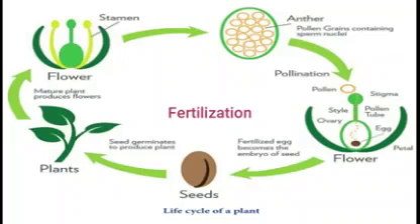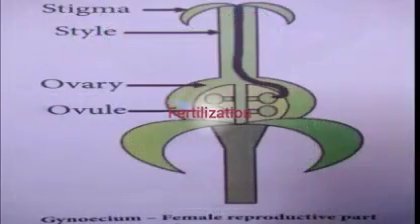Male gamete fuses with the female gamete to form zygote. This process is known as fertilization. Fertilization is nothing but male gamete fusing with the female gamete to form zygote. Where is the female gamete? Inside the ovary, small rounded structures, ovules, are present. In these ovules, the female gamete is present.